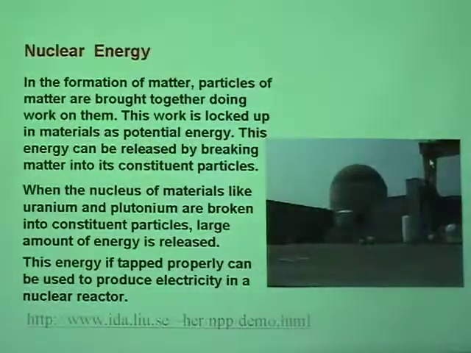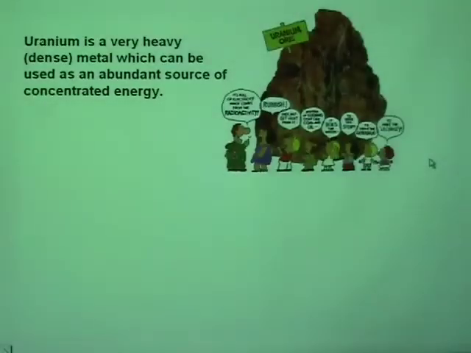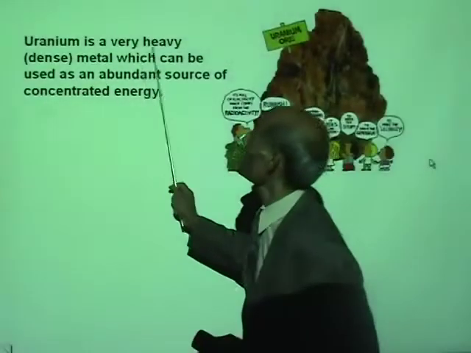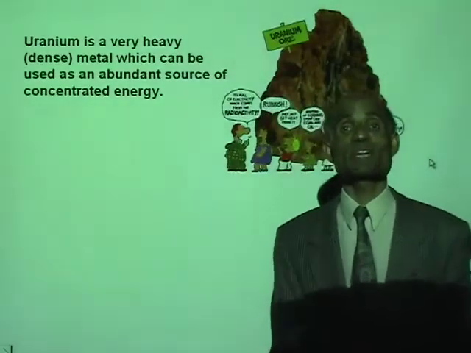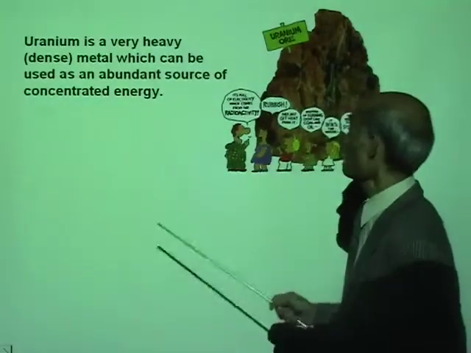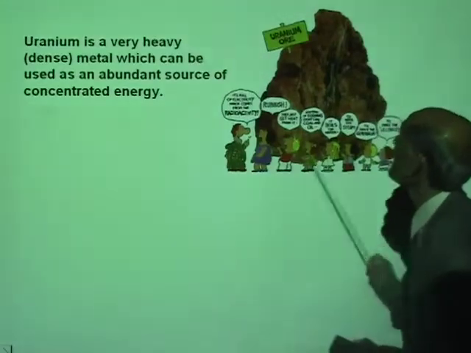All right, so let's move on. Now, uranium is a very heavy metal. Uranium is a fuel used in nuclear reactors. Now, you can see the yellow metal.